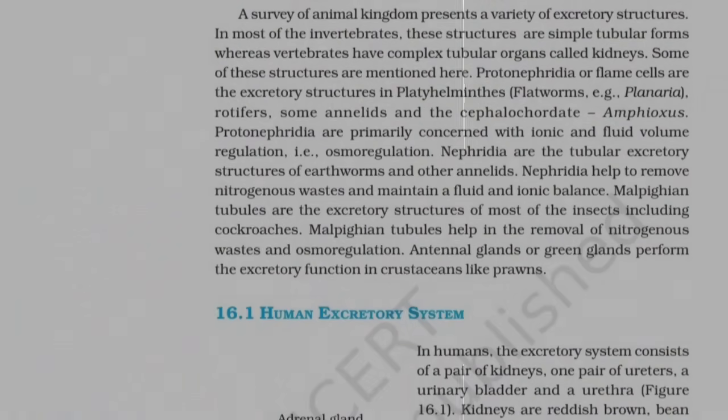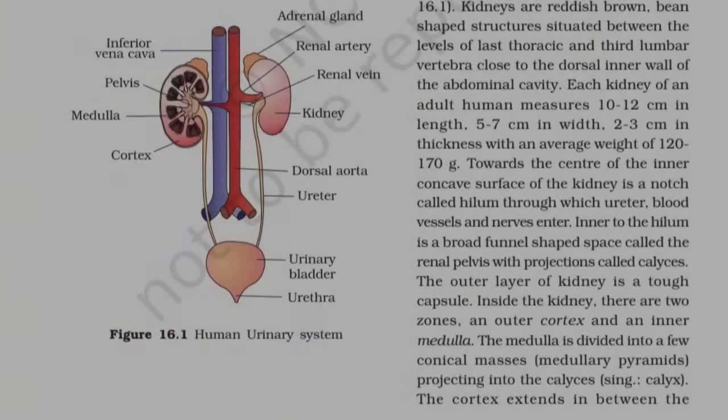16.1. Human excretory system. In humans, the excretory system consists of a pair of kidneys, one pair of ureters, a urinary bladder, and a urethra. Kidneys are reddish-brown, bean-shaped structures situated between the levels of last thoracic and third lumbar vertebra, close to the dorsal inner wall of the abdominal cavity. Each kidney of an adult human measures 10 to 12 centimeters in length, 5 to 7 centimeters in width, 2 to 3 centimeters in thickness, with an average weight of 120 to 170 grams.